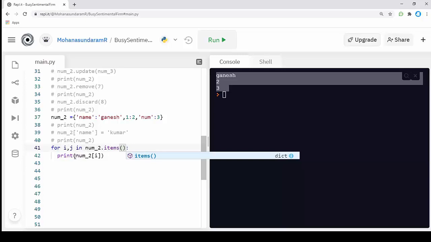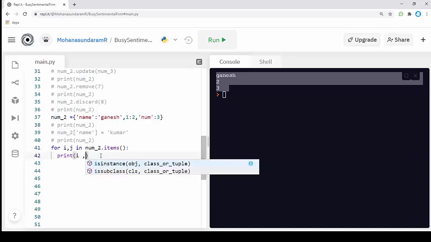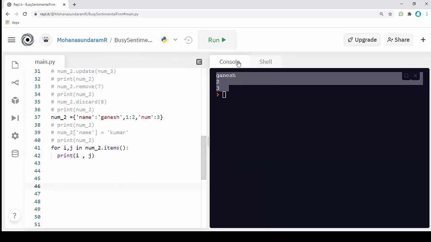It will loop through each item of the dictionary, and I'm going to print i, j. If I run this, you can see that I get the key name and also the value for that key. This way we can loop through a dictionary and get the key and value pair.